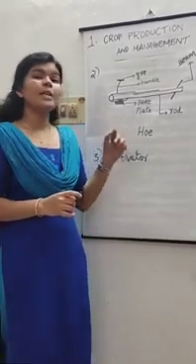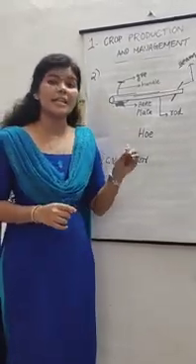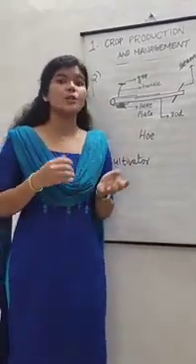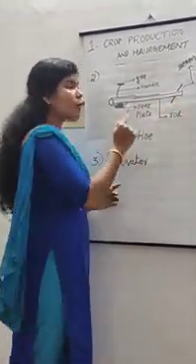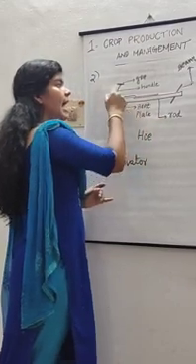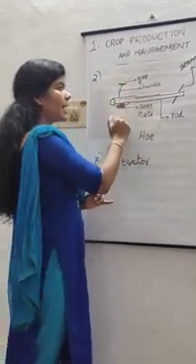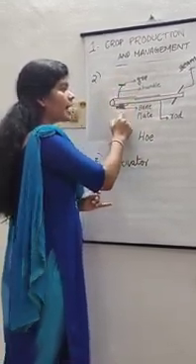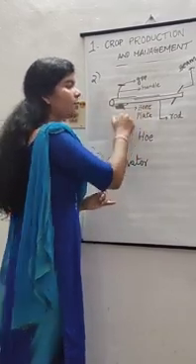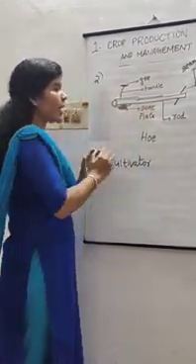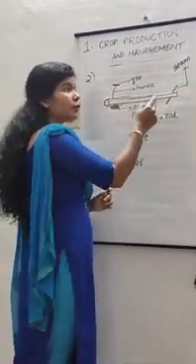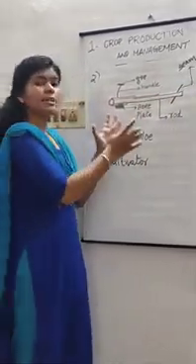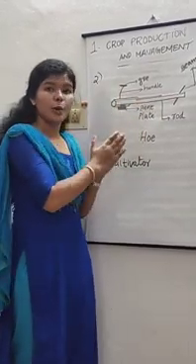Next one is hoe. It is used for removing weeds, that is unwanted plants, and to loosen the soil. It consists of a long rod which is made of iron or wood, and it has a handle having a grip at one end, and on the other end it has a bent plate and it works like a blade. Okay, on the other end it has a beam which is placed on the neck of the bullocks. Actually, this hoe is a modified form of plow.